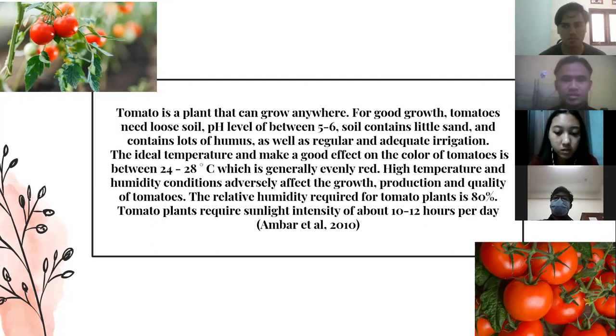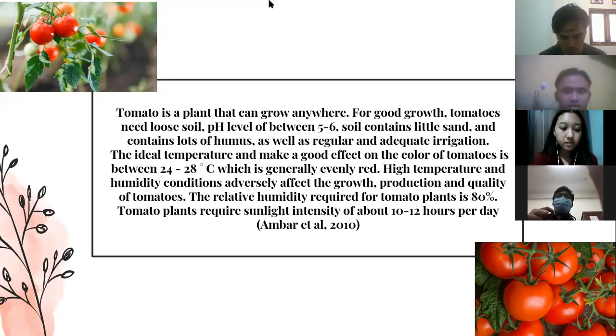The ideal temperature that affects the color of tomato is between 24 and 28 degrees Celsius, which is generally evenly red. High temperature and humidity conditions adversely affect the growth, production, and quality of tomatoes.